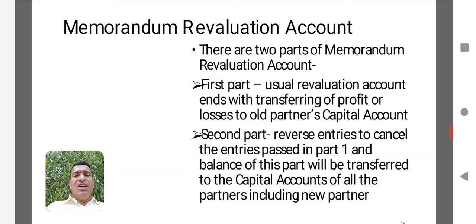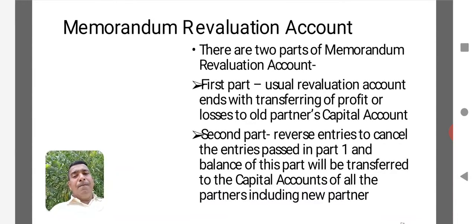The memorandum revaluation account we prepare will have two parts. The first part is the revaluation account as usual. In the first part of the memorandum revaluation account, the same revaluation account is prepared. Here in the revaluation account we know there will be recording of increase and decrease in the value of assets and liabilities, then recording unrecorded assets, recording unrecorded liabilities, and deriving the profit or loss.